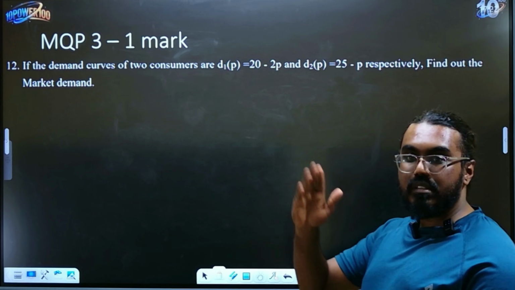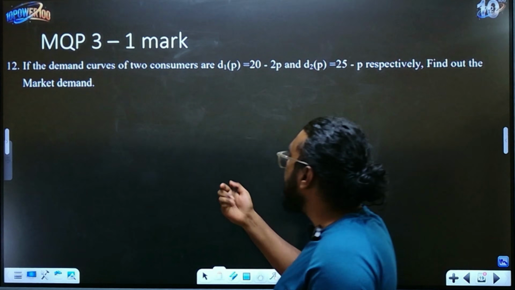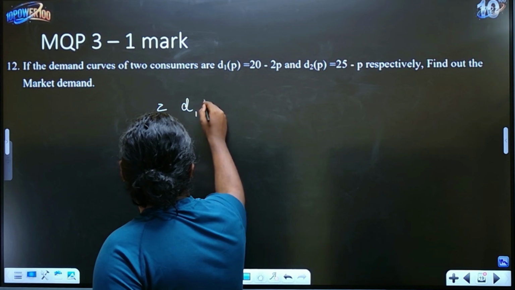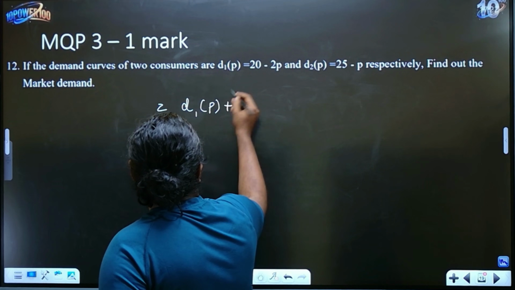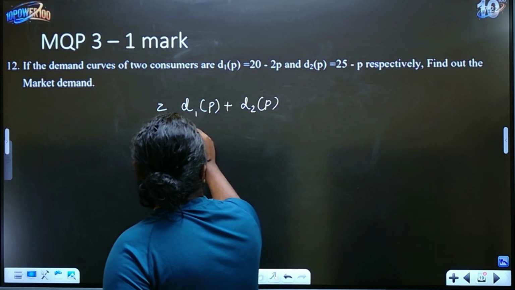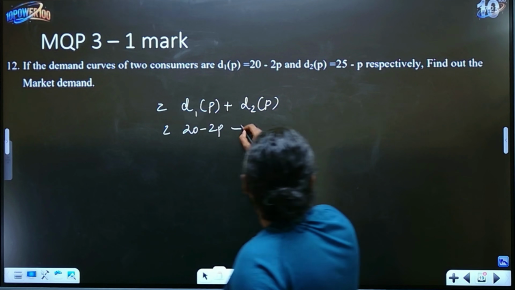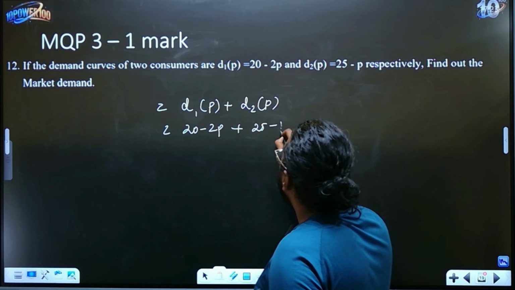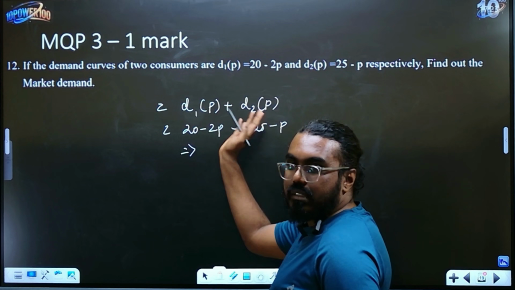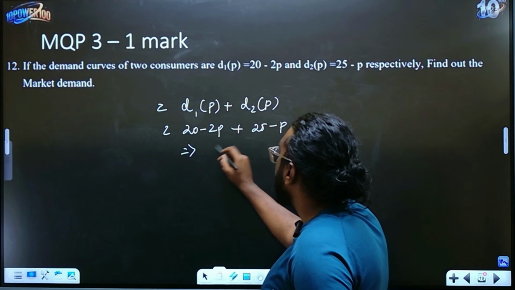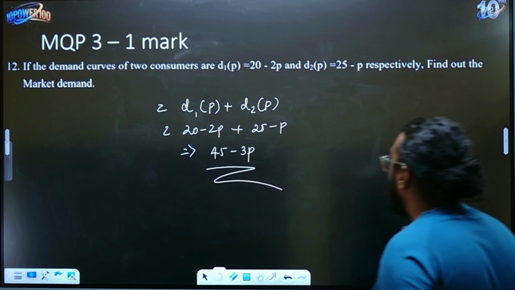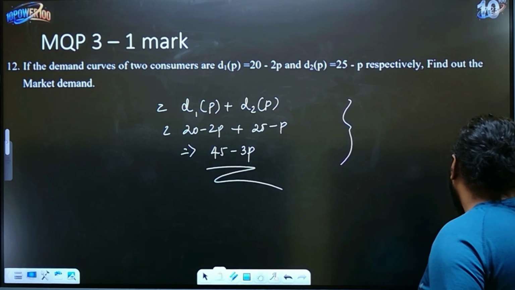This is similar to the supply question that we had, right? So it's the same concept, children. For 1 mark they've asked you, you will just add it, D1 plus D2, right? So this will be nothing but 20 minus 2P plus 25 minus P. Same concept. There we did supply, here we are doing demand, that's all. So it is 45 minus 3P. That's all. This is your 1 mark question. Remember to write the formula and substitute it correctly.